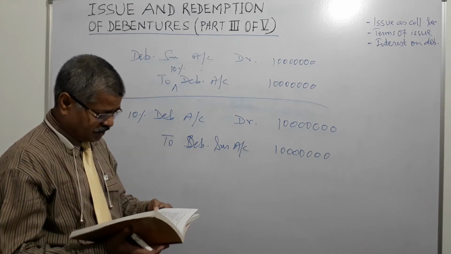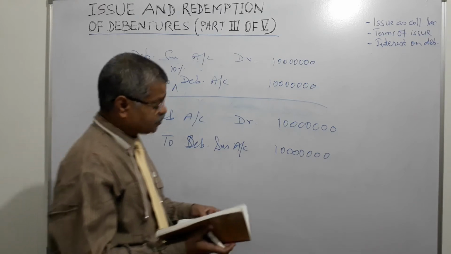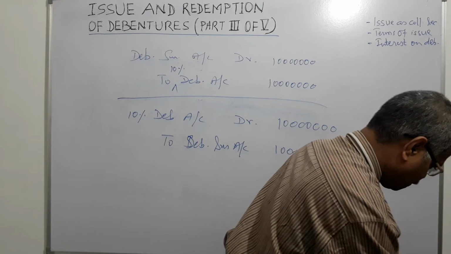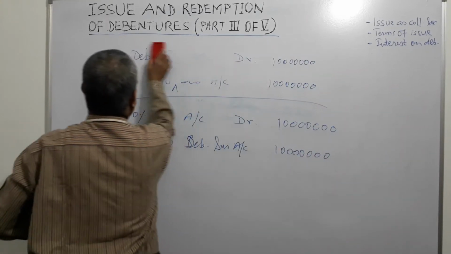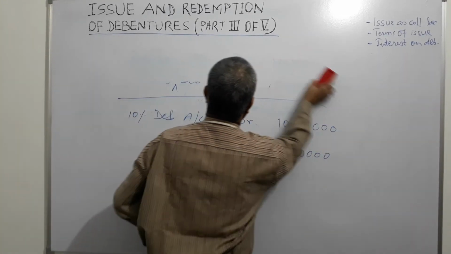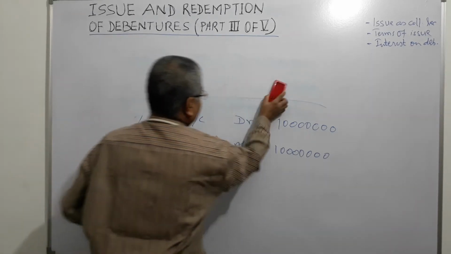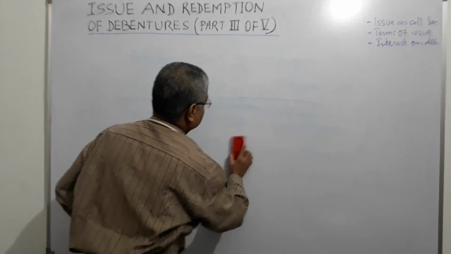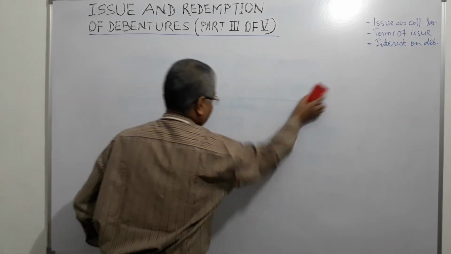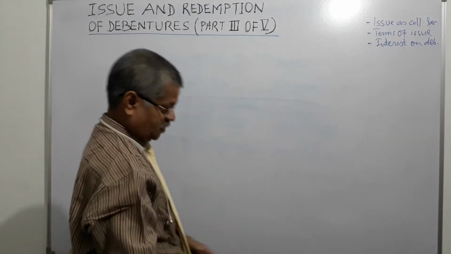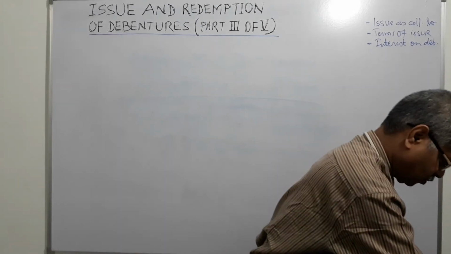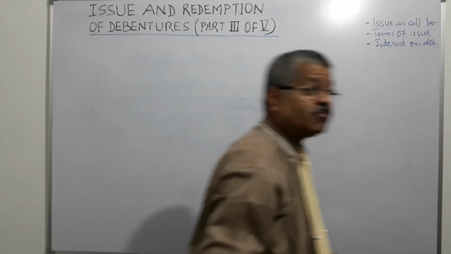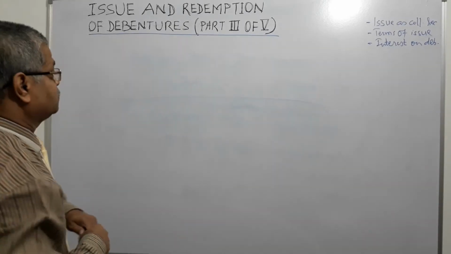Now we go to the second one, terms of issue of debentures. Here you should remember only one thing, and you could get all those 6 classifications. 6 terms of issue. And what is that? That redemption will not be at discount.